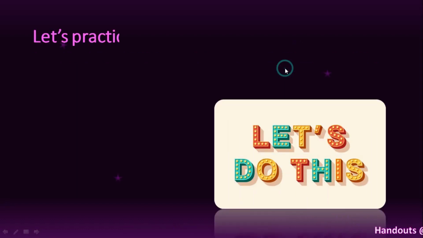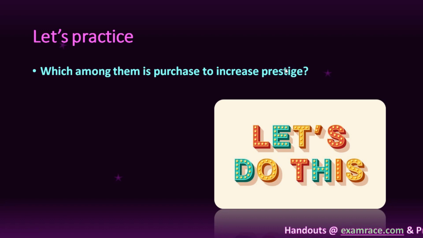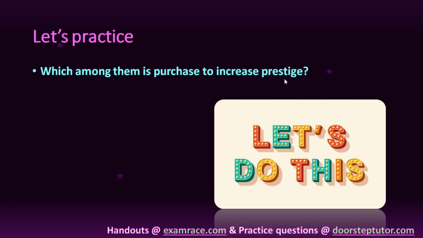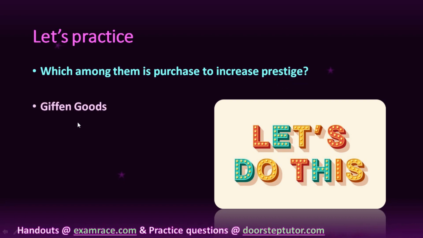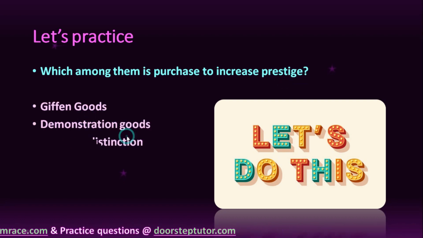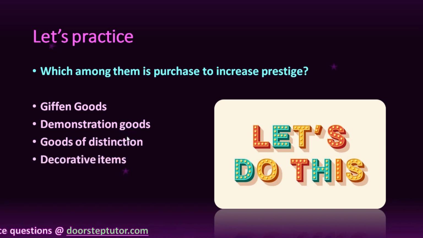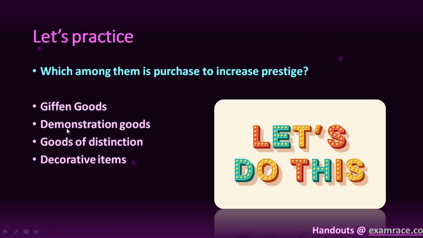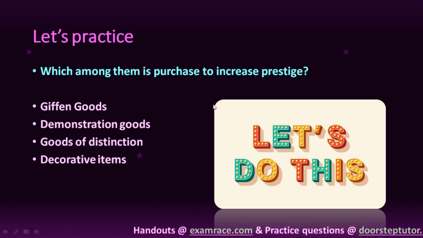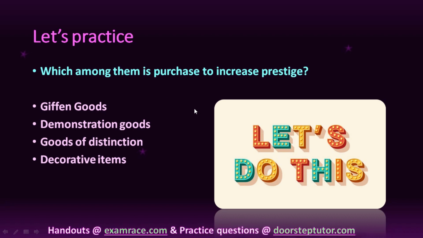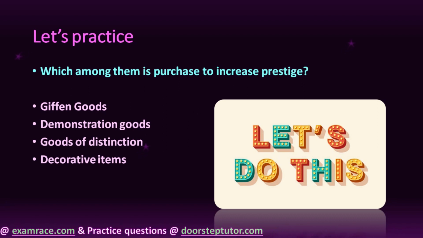Now, let us practice some important questions. The first question is, which among them is purchased to increase prestige? Giffen goods, demonstration goods, goods of distinction, or decorative items? We discussed that the goods of distinction, that is the Veblen goods, are used to increase the prestige of the person.